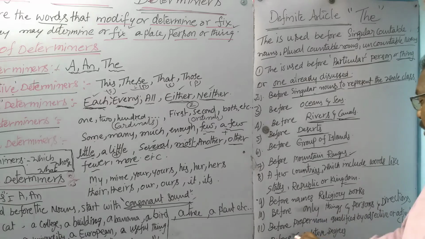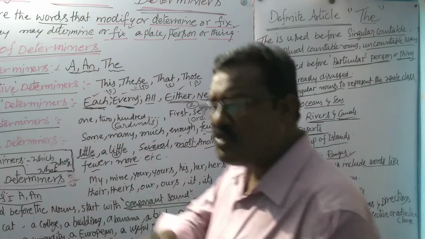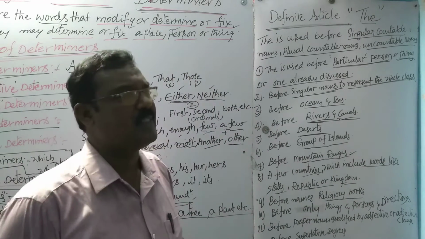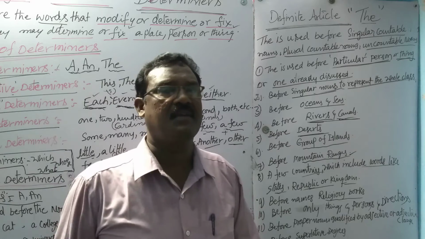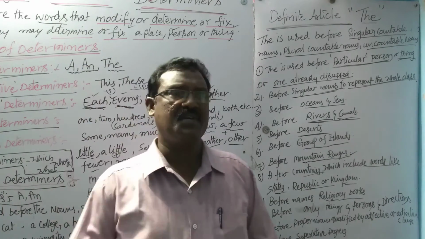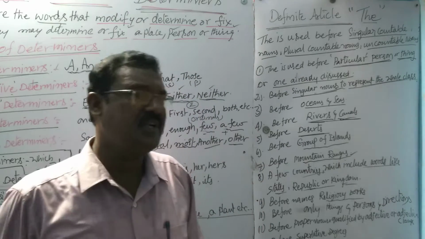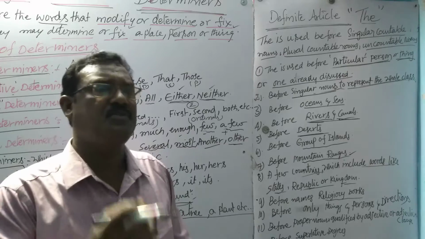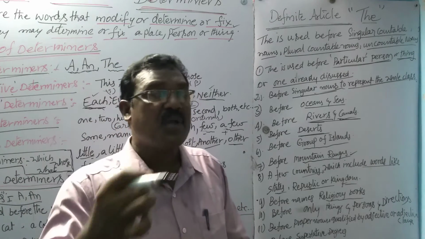Before a proper noun qualified by an adjective or adjective clause. Proper noun means the exact name of a person, place or thing, for example, Ravi or the king Ashoka. Ashoka is the name of the king who ruled over India. The great Ashoka: great is the adjective used before the noun Ashoka.